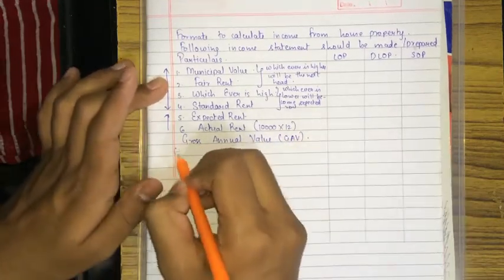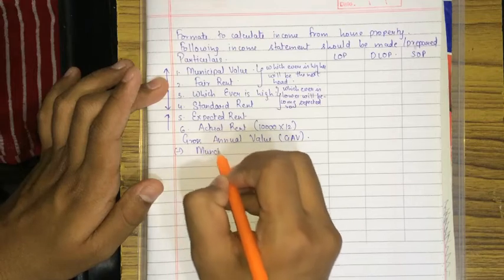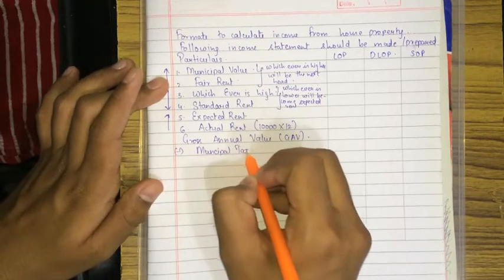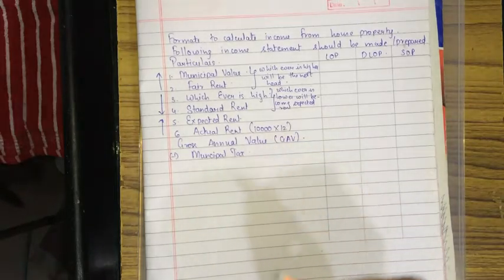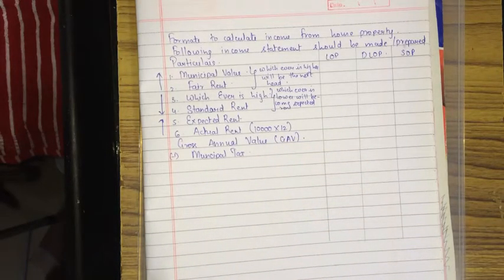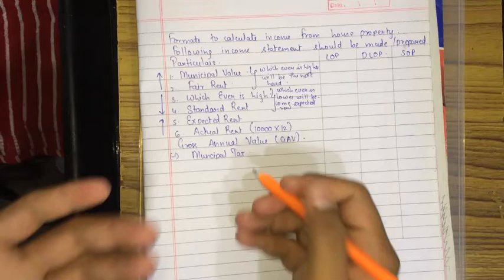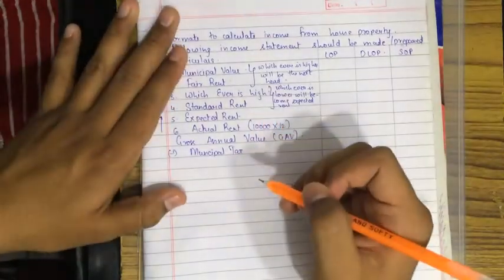After that, we have to deduct municipal taxes. Municipal taxes like local tax, water tax, property tax, house tax, cess on municipal tax, sewage tax, scavenging tax. All these taxes, like when you live in a society or